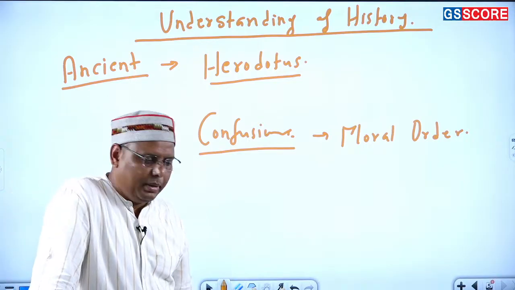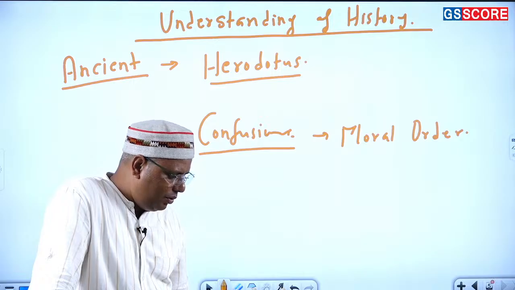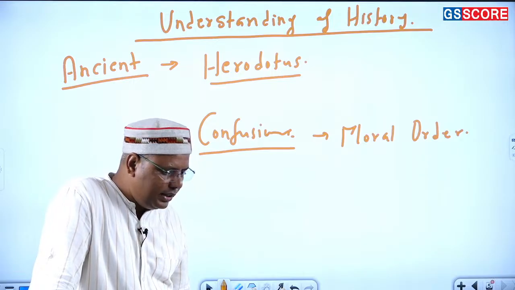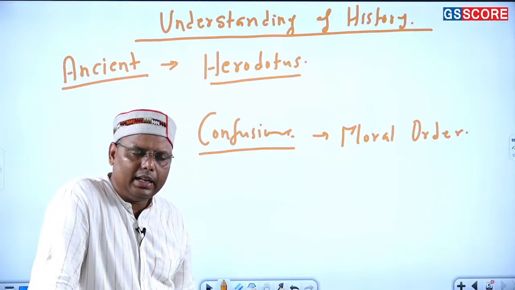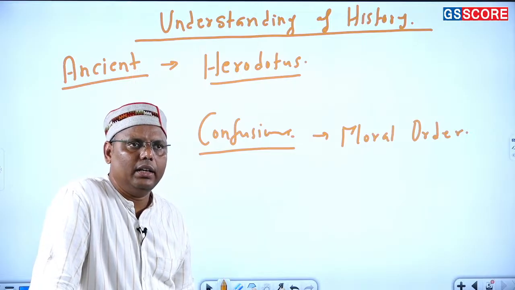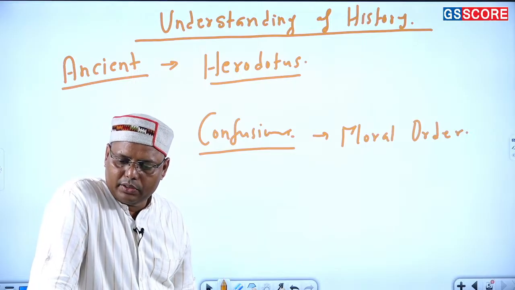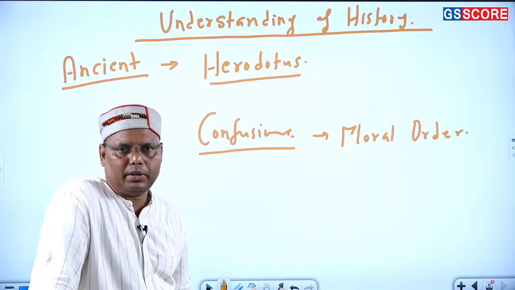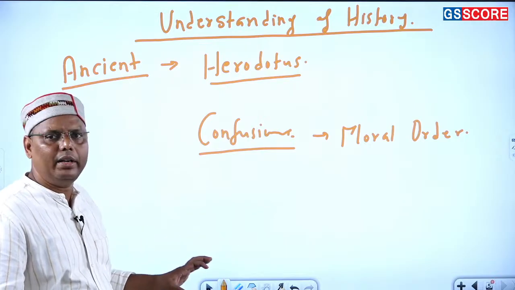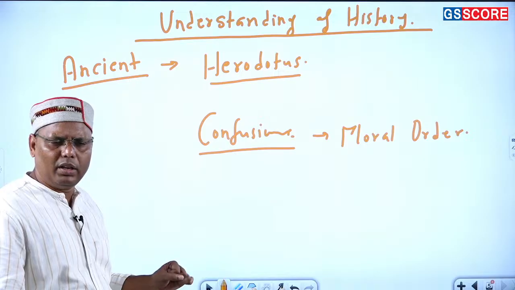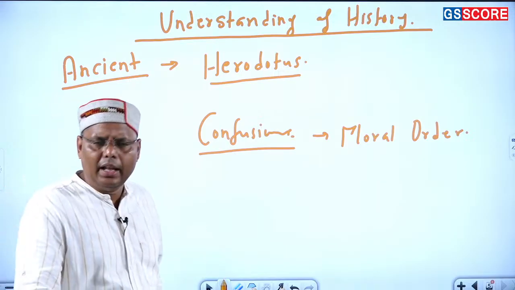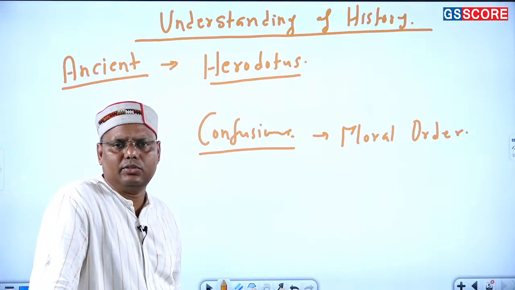Why morality? Because if we have to understand the society or the history of various societies, morality is the most important content of history, and it should be understood with respect to this. So these two scholars defined history, and both of them were more or less in the same period, the 6th and 5th century BC.